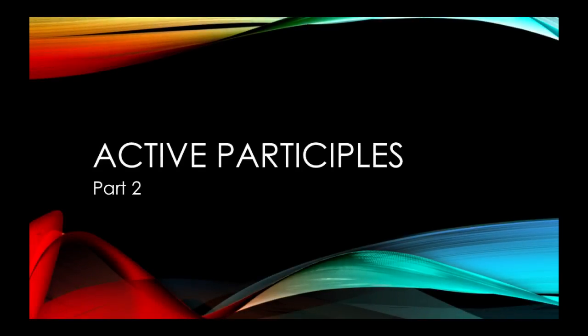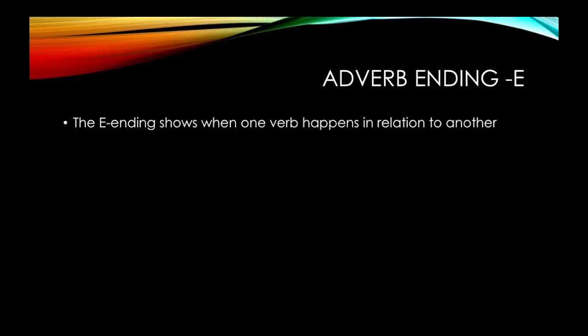Welcome back to part 2 about active participles. Last video we looked at the A ending and the verb forms. In this video we're going to look at the E ending and the O ending. Starting with the E ending, it shows when one verb happens in relationship to another verb.